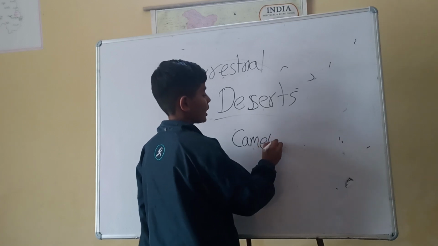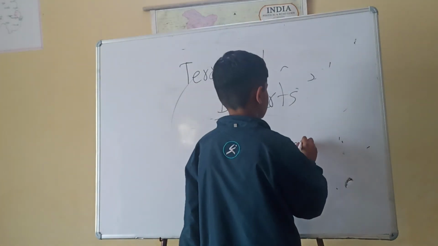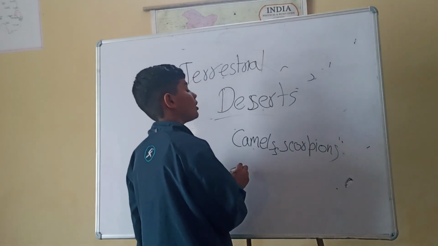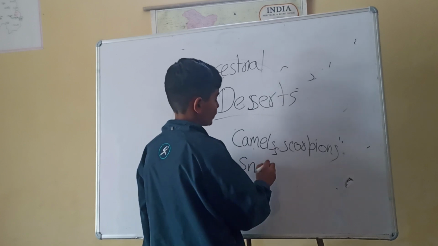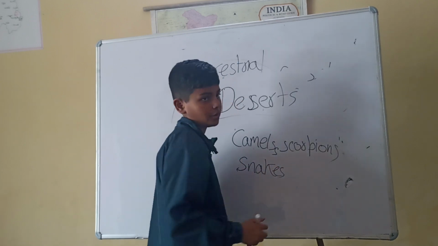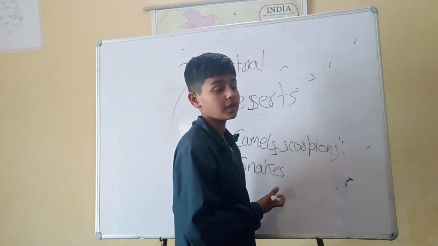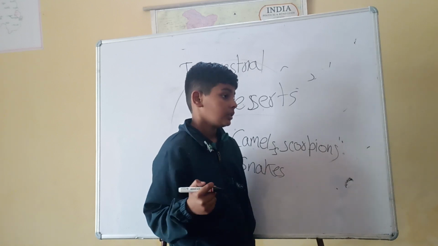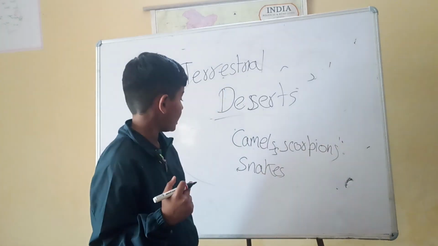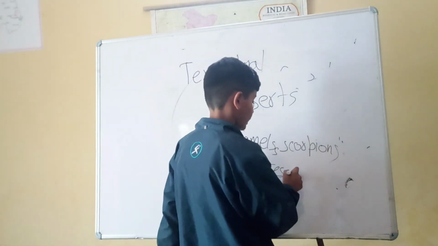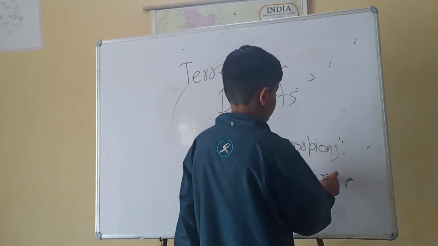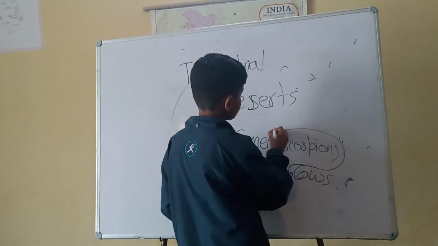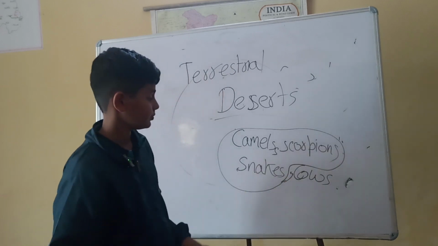Many more live there. Camels, scorpions, they give me the creeps. Then there are desert snakes like the rattlesnake. There are many more animals that we can breed over there, because of the Saudi Arabian area. There are also cows, even though they don't actually live in the main part of the desert. These are the most common animals that live in the desert.